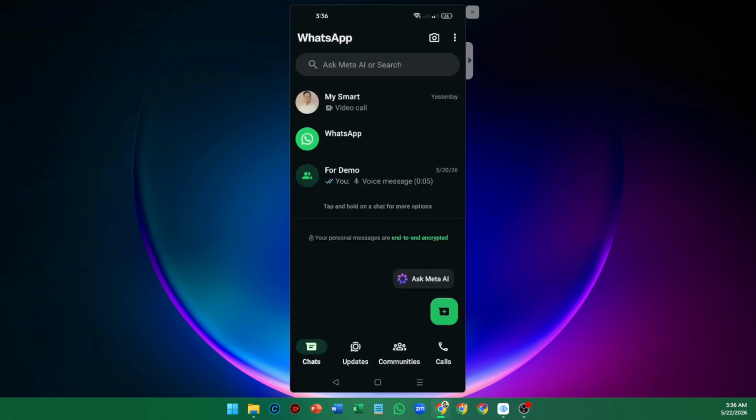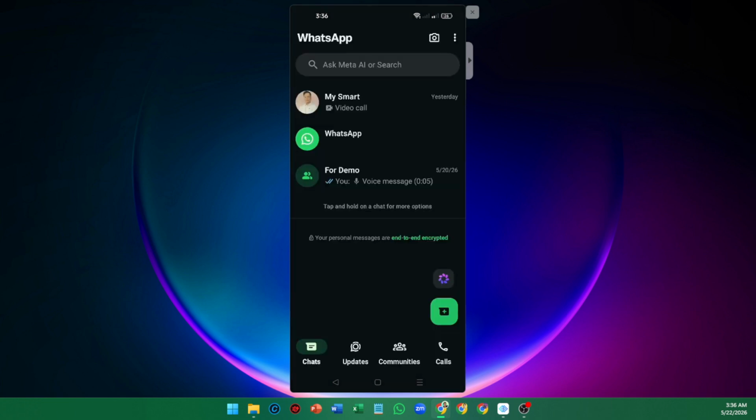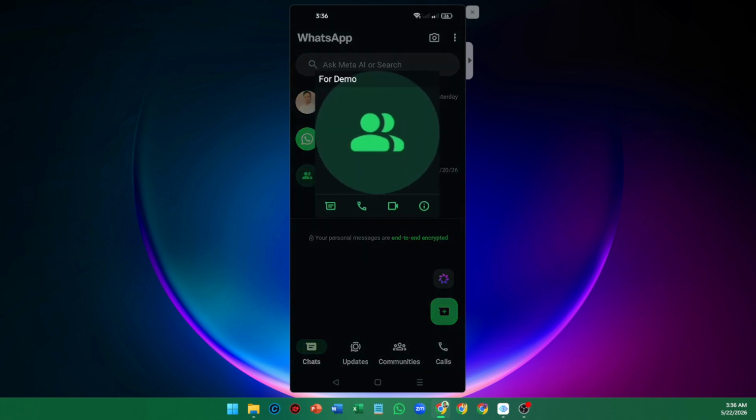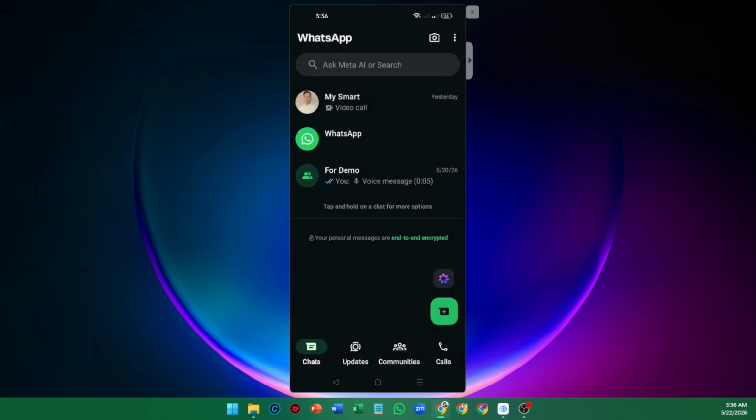Open the group chat, tap the group name at the top to open group info, and choose the option to add participants or members. They can then search for your contact and confirm. A helpful tip here, make sure your number is saved in their contacts with the correct country code so it shows up right away when they search.